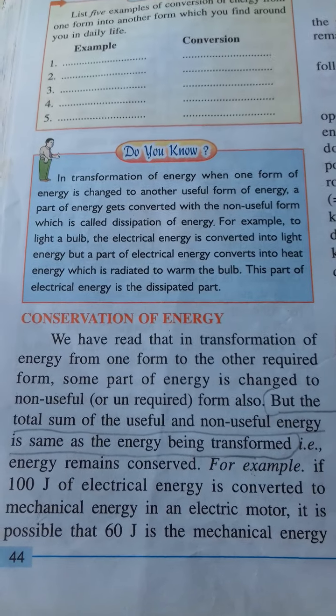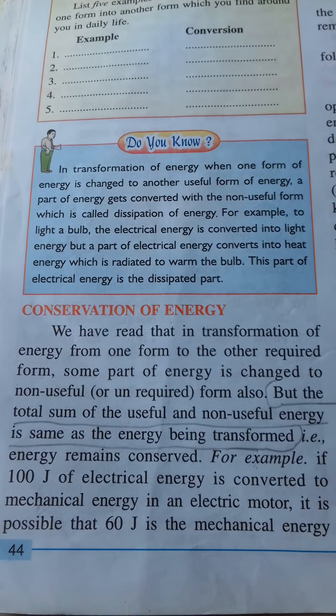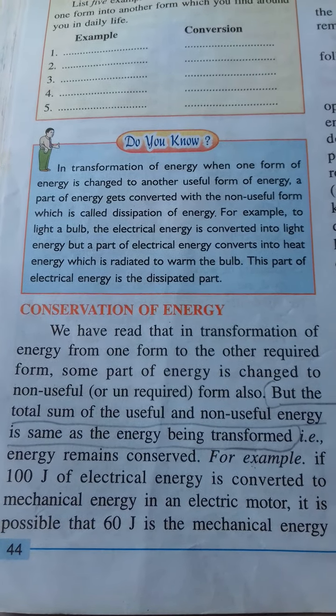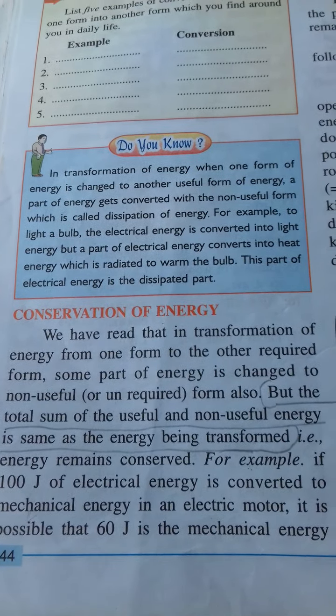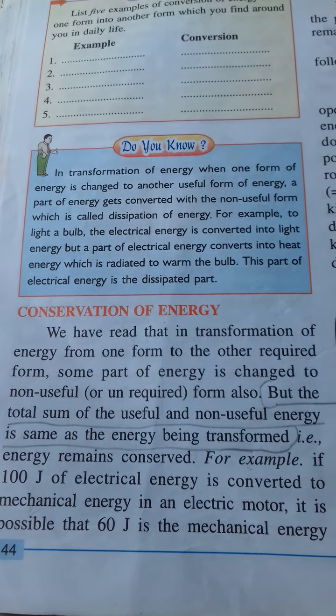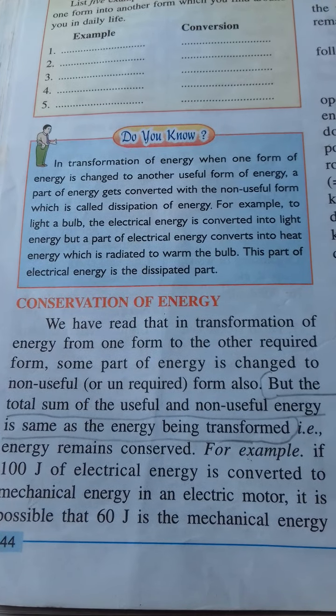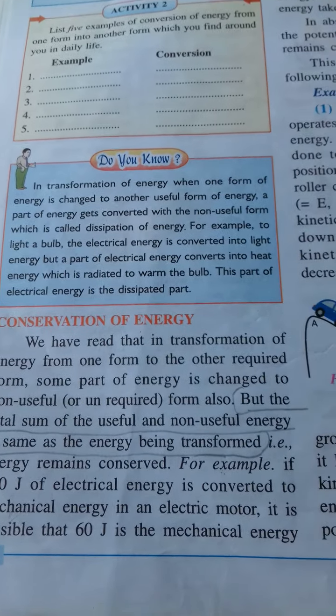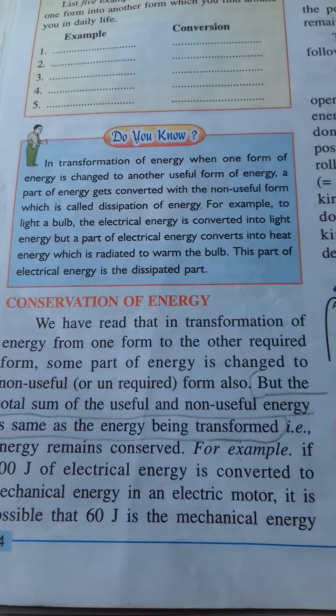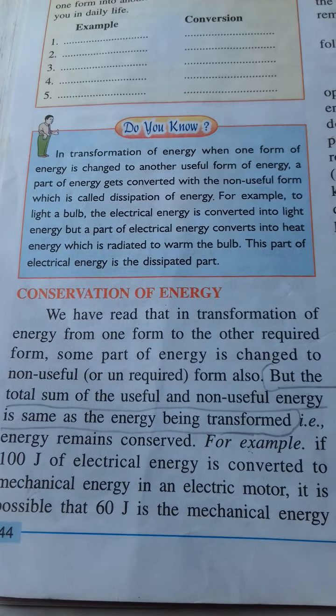We have already studied the transformation of energy from one form to another. Some part of energy is changed into non-useful form also, but the total sum of useful and non-useful energy is the same as the energy being transformed. For example, 100 joule of electrical energy is there.